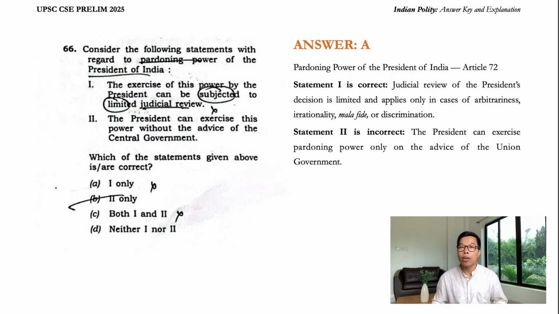And the second statement, the President can exercise this power without the advice of the central government. Guys, we discussed in the classroom, the President of India does not enjoy any discretionary power under the Constitution of India. He only enjoys situational discretionary powers. Pardoning power is a constitutional power given under Article 72 of the Indian Constitution. And the President can exercise this power only on the advice of the Union Cabinet, or you can say, the central government. So statement 2 is incorrect. Which of the statements given above are correct? Only statement 1 is correct. So answer option A. So A is your answer.